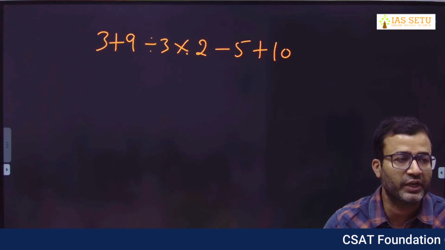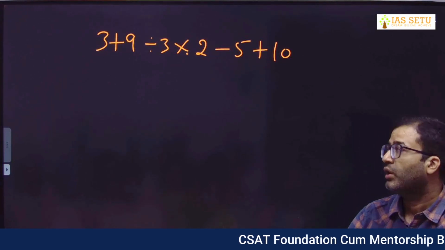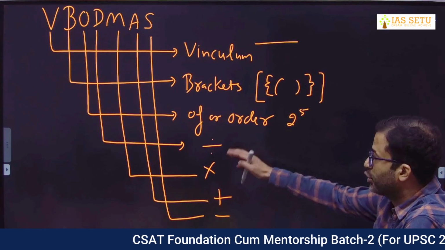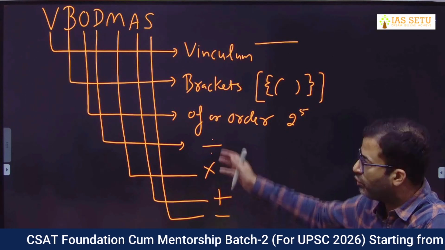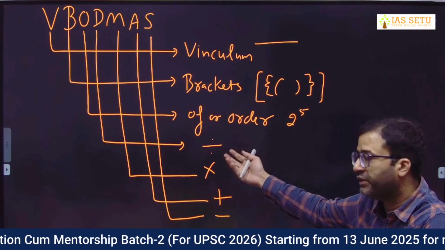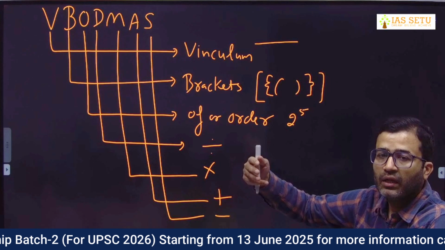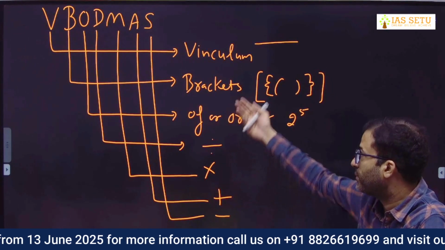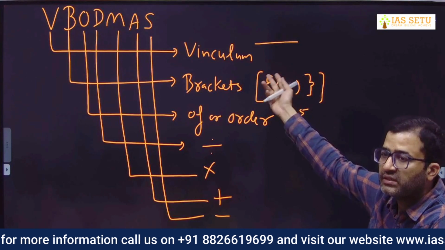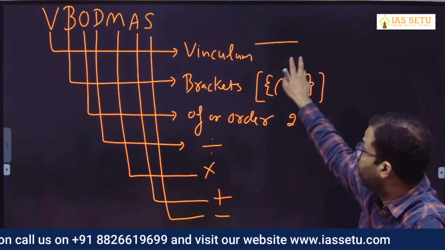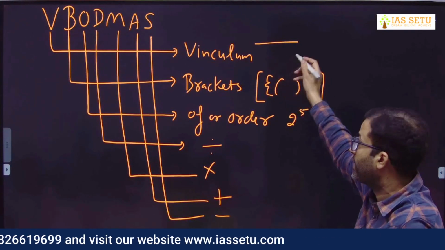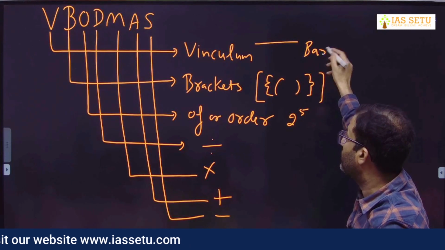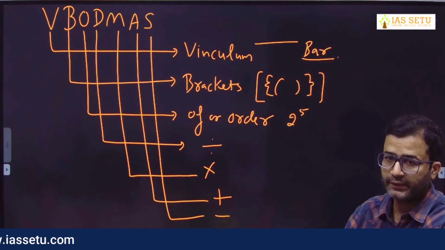What is the use if we get different answers? We need the same answer. So mathematicians made this rule, and later on they kept adding. First they said division, multiplication. See, this is also evolving. मतलब पहले हमने सिर्फ BODMAS पढ़ा, then someone came with a concept, let us introduce the vinculum bracket also. It is also a bracket, but it is called a bar bracket. इसको हम bar bracket बोलते हैं.